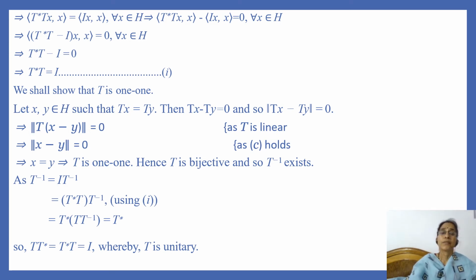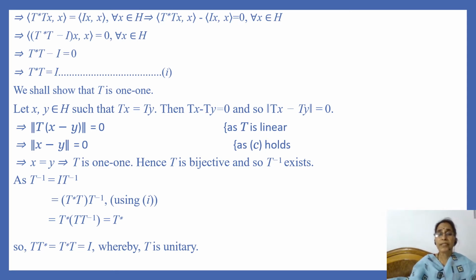T inverse can be written as identity operator I into T inverse. Because from equation 1 we have I is equal to T star T, we can replace I by T star T. So this is equal to T star T into T inverse, and this can be written as T star into T T inverse, because composition of functions is associative.